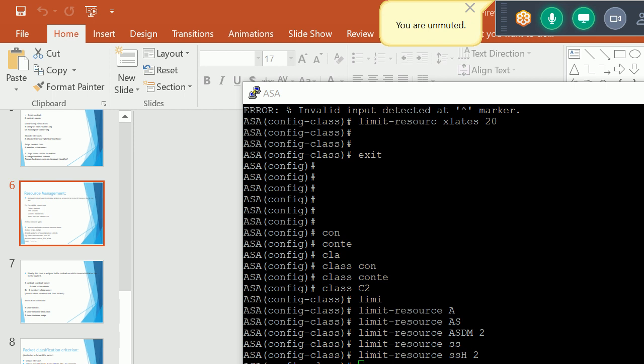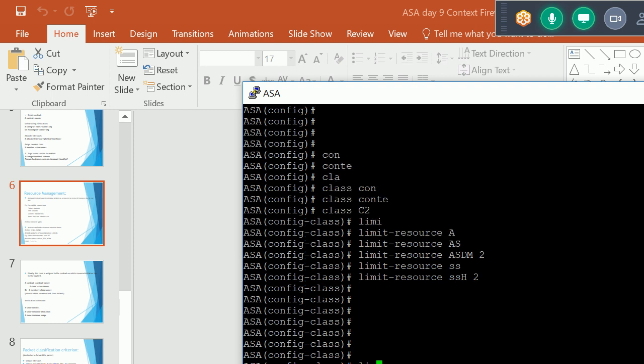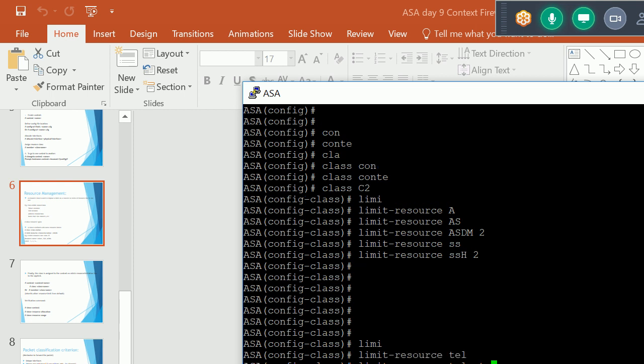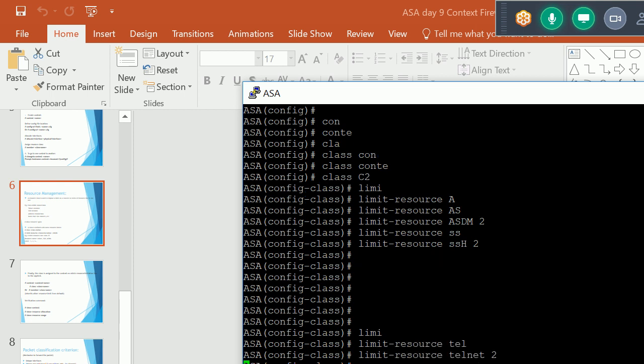So I am limiting the SSH connection. Now let me limit the telnet session also. I'll limit the telnet as well.